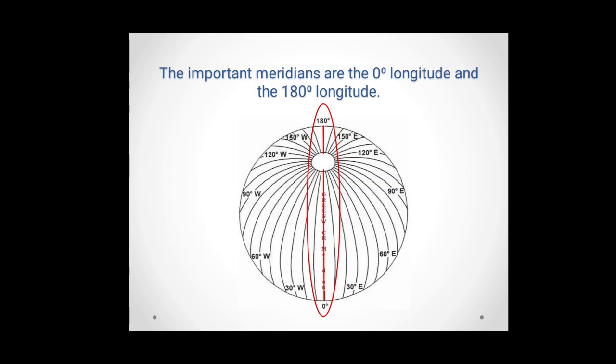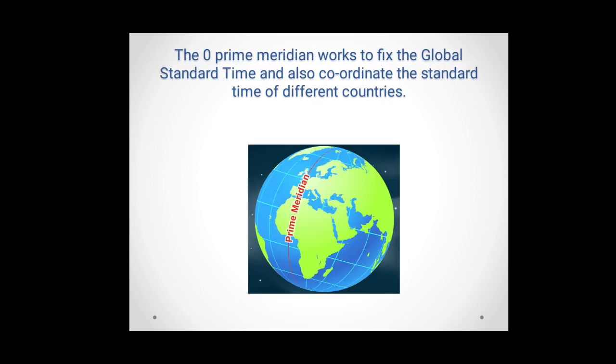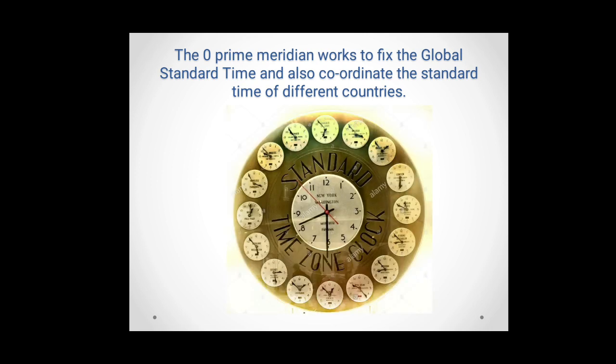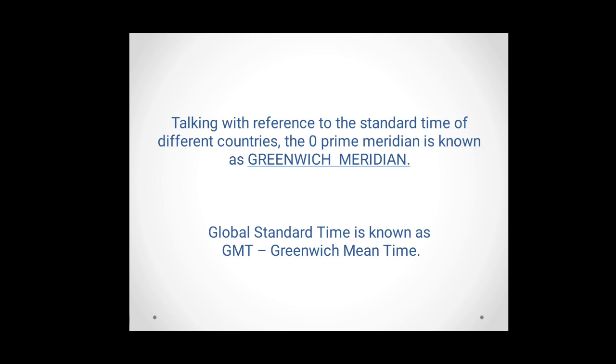Moving forward, we are going to study the important meridians. The important meridians are the 0 degree longitude and the 180 degree longitude. The 0 degree longitude, that is the prime meridian, works to fix the global standard time and also coordinate the standard times of different countries. With reference to the standard time of different countries, the 0 degree prime meridian is known as the Greenwich meridian and the global standard time is known as GMT, meaning Greenwich Mean Time.